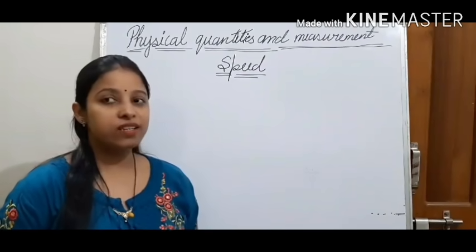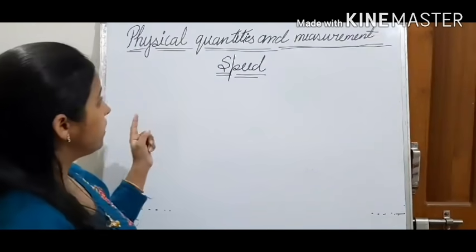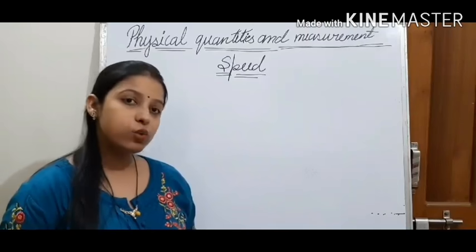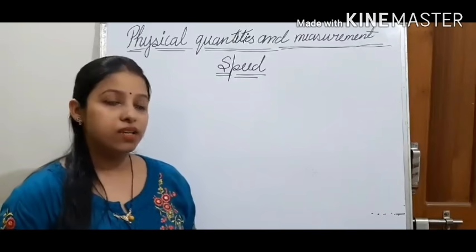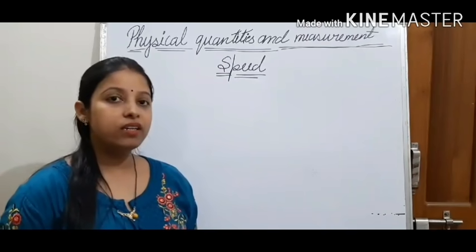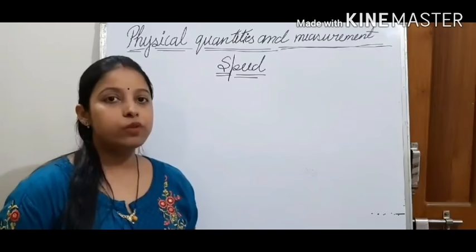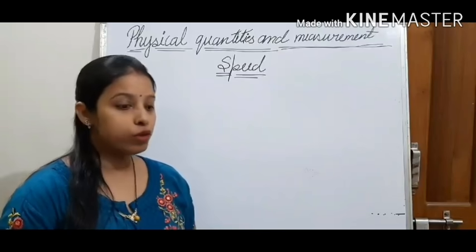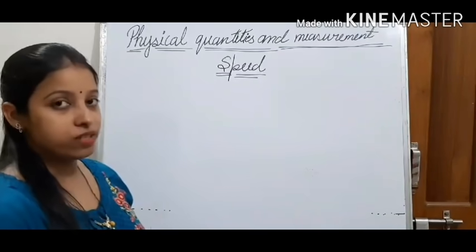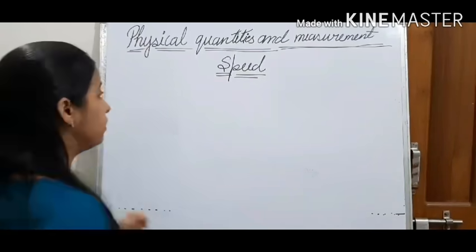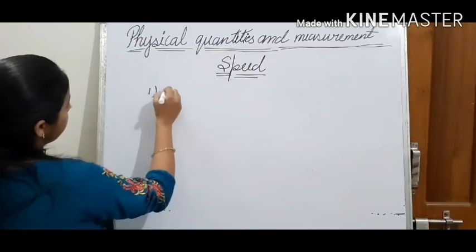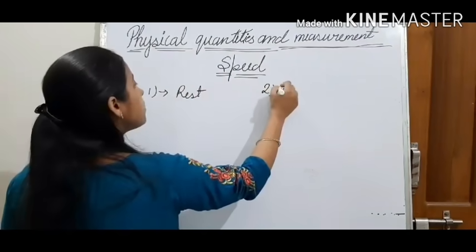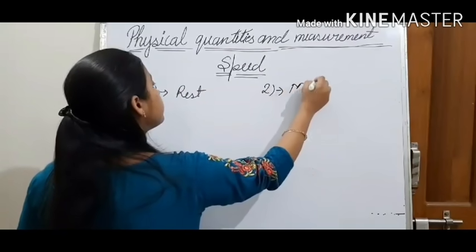So we are discussing the first chapter, physical quantities and measurement. In the last two sessions, we have seen three topics: volume, area, and density. From today, I will start the topic speed. Before that, I want to tell you some main points which are related to speed. The first point is rest, and the second point is motion.